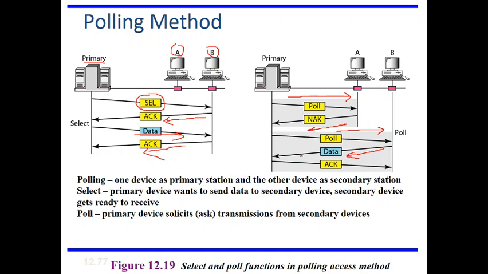And once the data is received by the primary, an acknowledgement will be sent to secondary device B. So this is called polling. The select method is used whenever the primary device has data to send to secondary, and polling is used whenever there is data from secondary device to primary. So this is how the access control happens in the polling method.